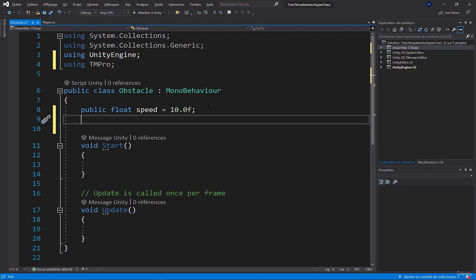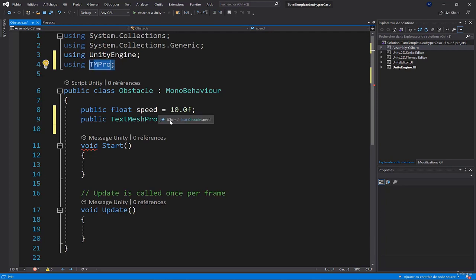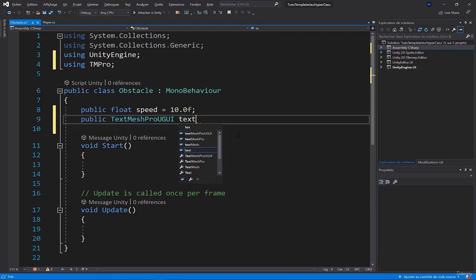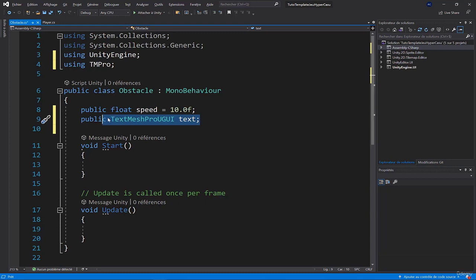Then I'll create another variable. I set it to public to show you, but it doesn't have to be public, it should be private. It's just to show you that it's a variable that we're going to set by script, on the fly. It will be a variable of type TextMeshProUGUI. It seems complex, but it's just a type of variable contained in TextMesh Pro, which is the text. It will allow us to access the text, in this case the score text. And I'll just call it text. That will allow me to access the score text, so I can increment the score when I need it.